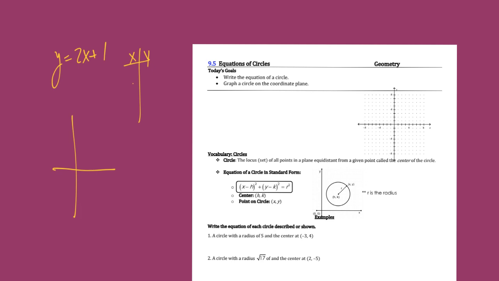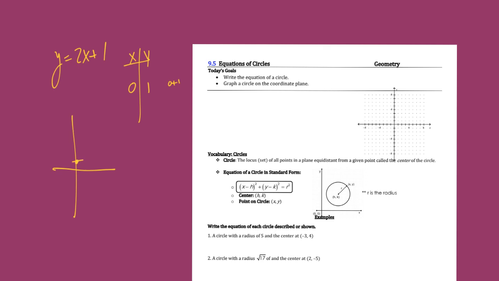So you could plug in, say, x is 0, and figure out the y that goes with it, the xy team that makes it true. You would do 2 times 0 and add 1. So 2 times 0 is 0, and then you'd add 1. And that would give you 1. So the point (0, 1) would absolutely be a point on this graph.